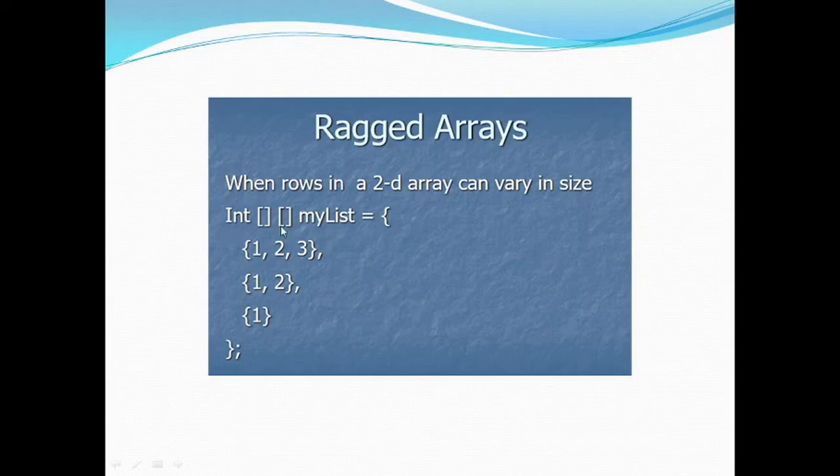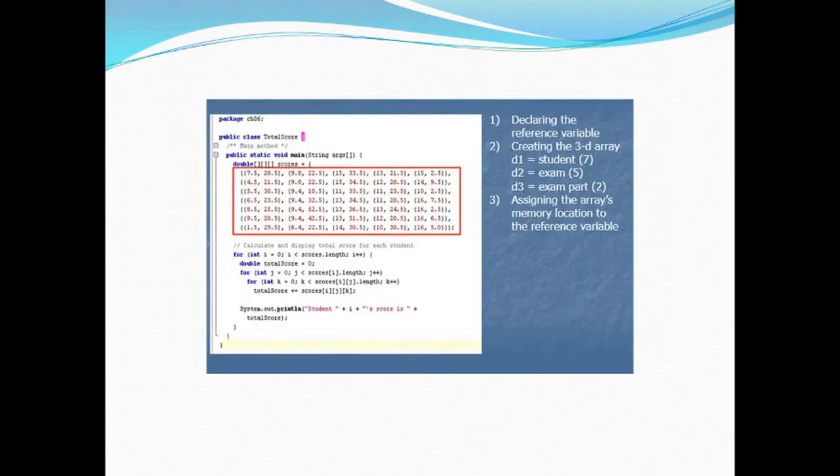This is an example: an integer double-dimensional array mylist is having 1, 2, 3 for the first row, 1, 2 for the second row, and 1 for the third row. Now the number of columns here is 3 in the first row, 2 in the second, and 1 in the third. Okay, these are called ragged arrays.